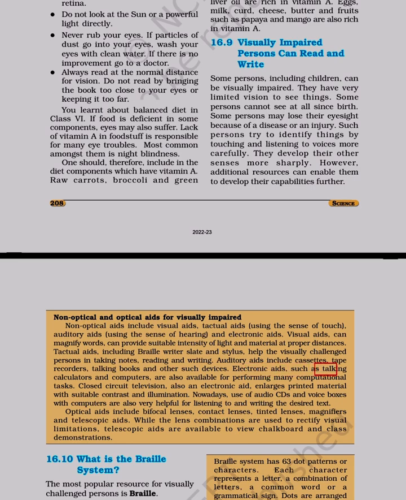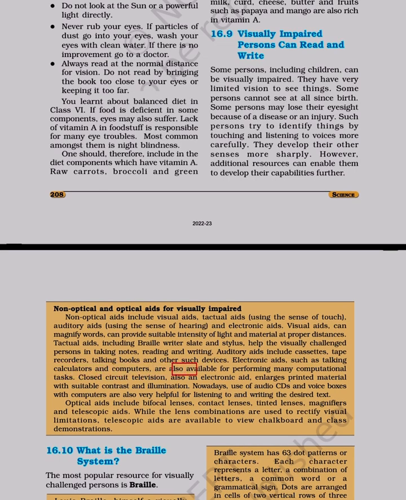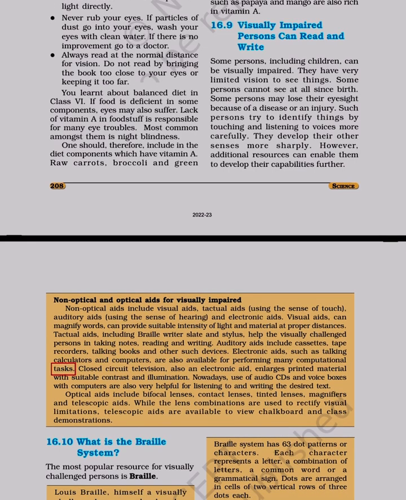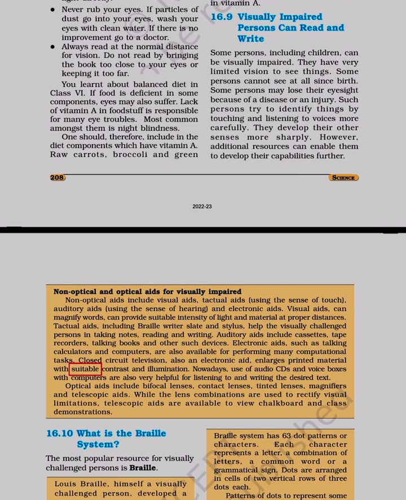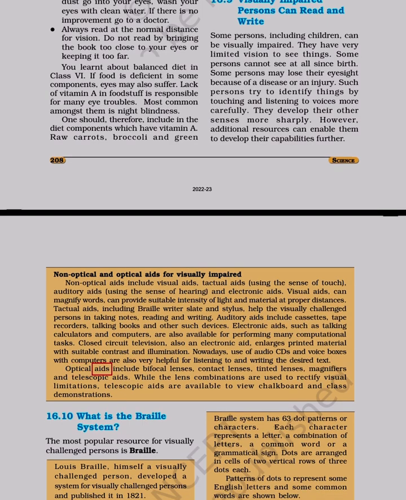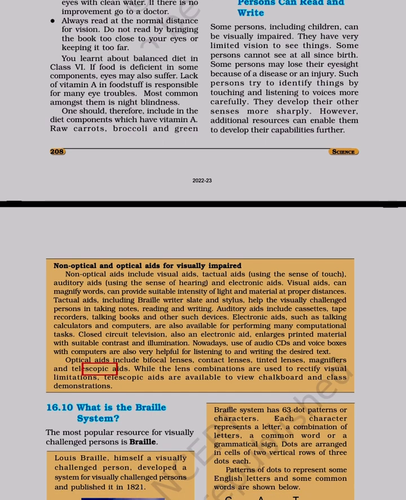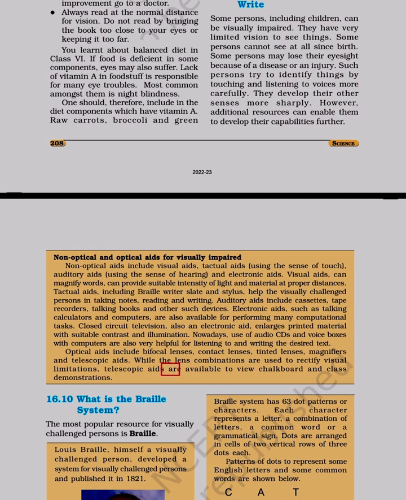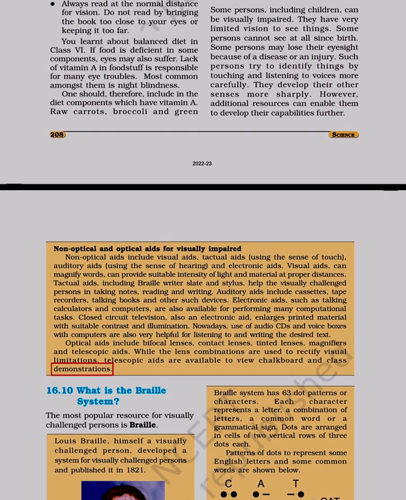Electronic aids, such as talking calculators and computers, are also available for performing many computational tasks. Closed circuit television, also an electronic aid, enlarges printed material with suitable contrast and illumination. Nowadays, use of audio CDs and voice boxes with computers are also very helpful for listening to and writing the desired text. Optical aids include bifocal lenses, contact lenses, tinted lenses, magnifiers and telescopic aids. While the lens combinations are used to rectify visual limitations, telescopic aids are available to view chalkboard and class demonstrations.